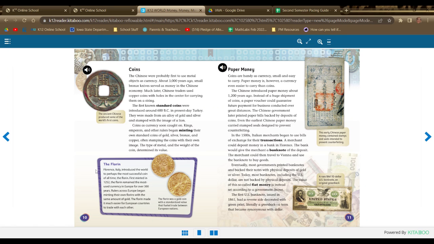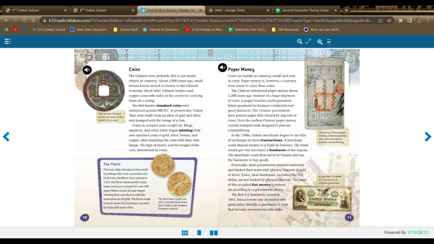So here's the florin. Florence, Italy introduced the world to perhaps the most successful coin of all time, the florin. First minted in 1252, the florin remained the most used currency in Europe for over 300 years. Rulers across Europe began minting their own florins with the same amount of gold. The florin made it much easier for European countries to trade with each other. The florin was a gold coin with a standardized value that fueled trade between European nations.